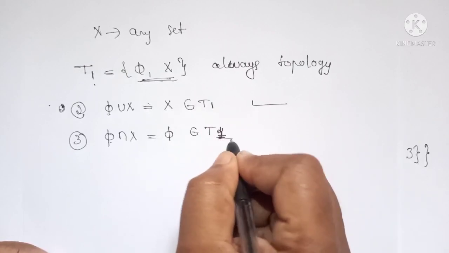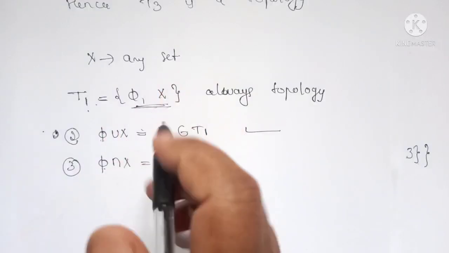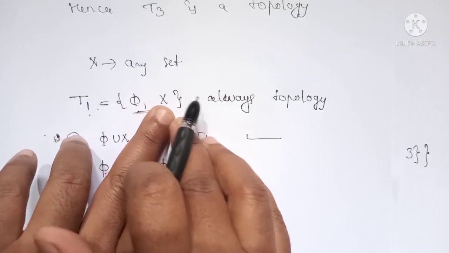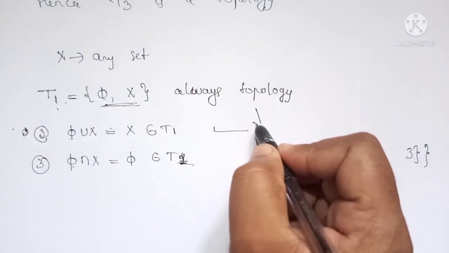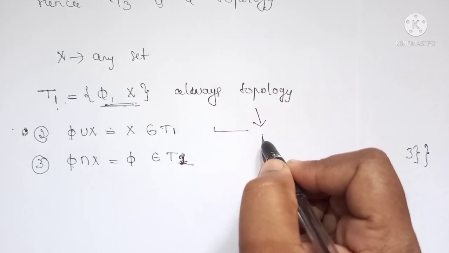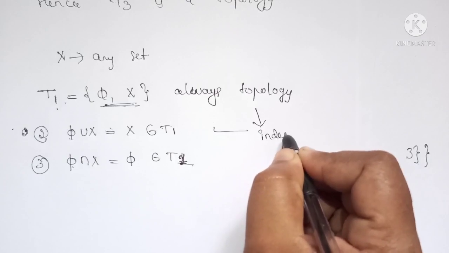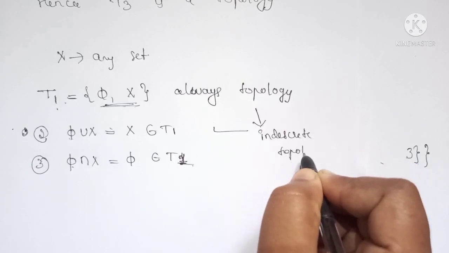So therefore we can say that for any set the subfamily containing phi and X is always a topology, and this type of topology is called the indiscrete topology. We will discuss it later on.